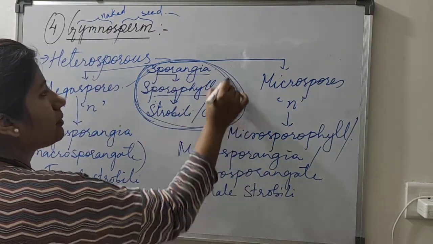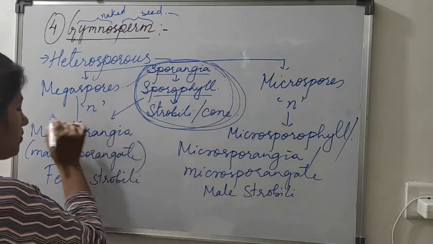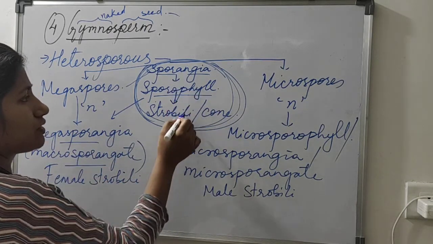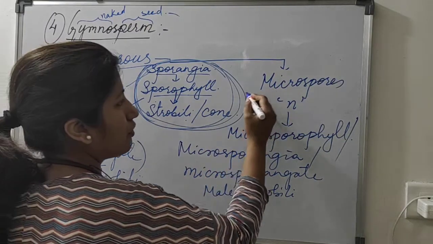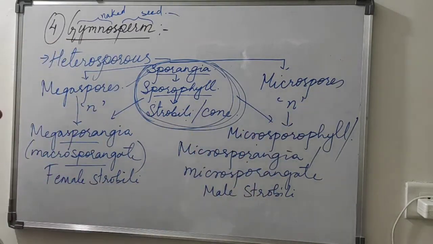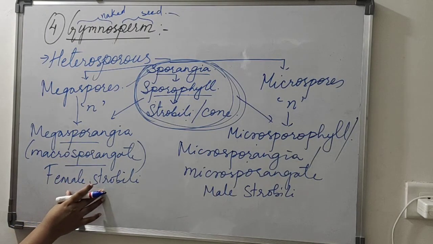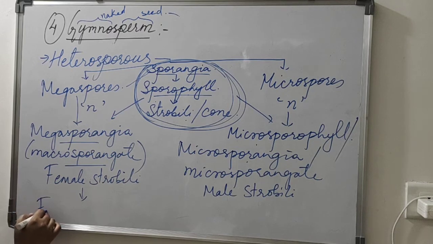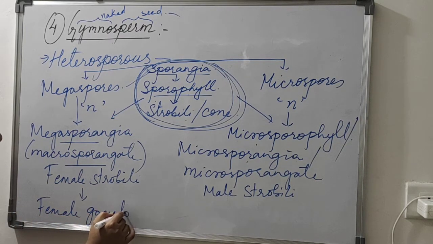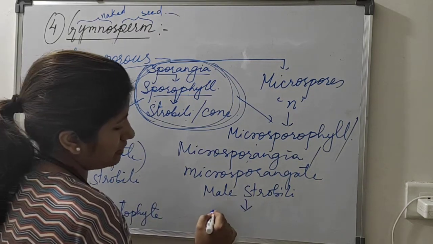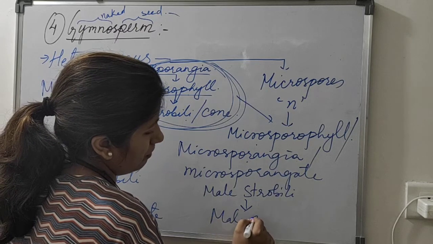This is the common term, but for female and for male, these are the special terms for the same structures. Inside the female structure, the female gametophyte will form, and inside the male strobilus, the male gametophyte will form.